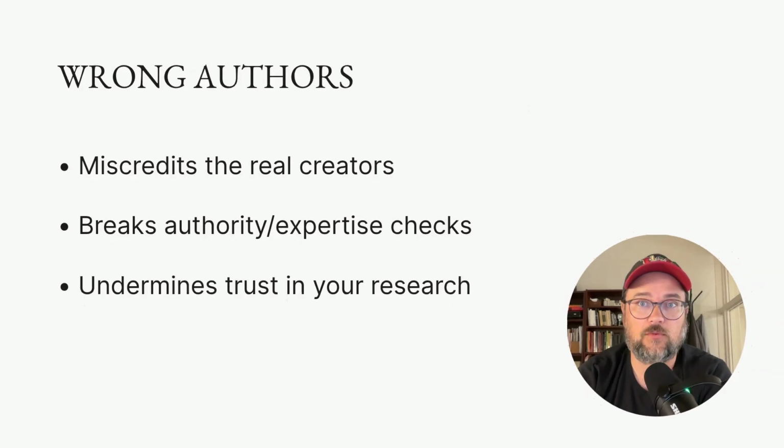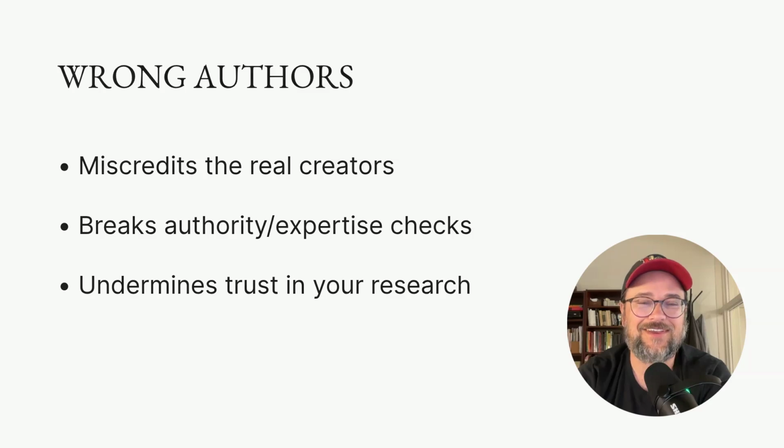And just like the problem of misattributing it to the wrong journal, like we had in the last example, misattributing a source to the wrong authors is not a small error. It's a big and significant error. We need to know who wrote and created these sources. We need to be able to evaluate their expertise and authority on that topic and why their ideas are relevant and important to our work.